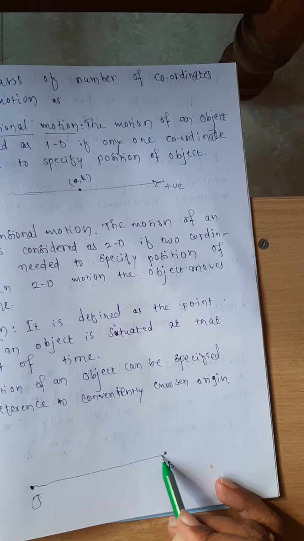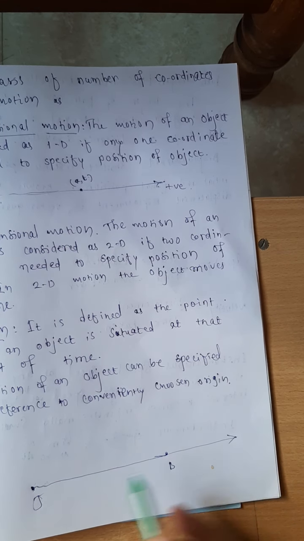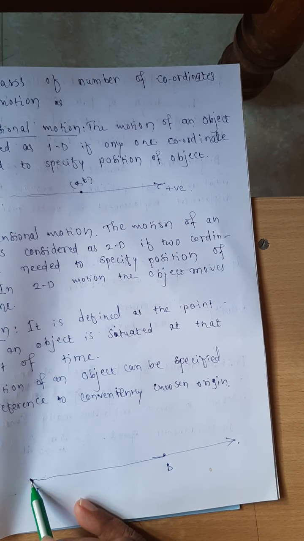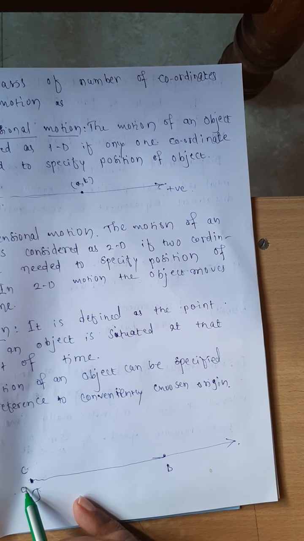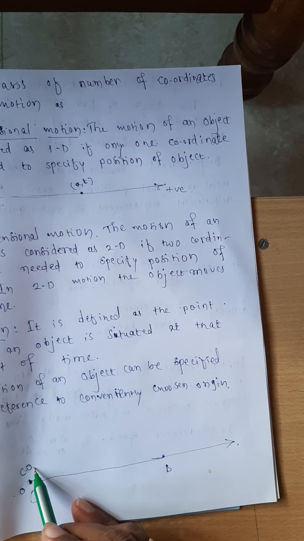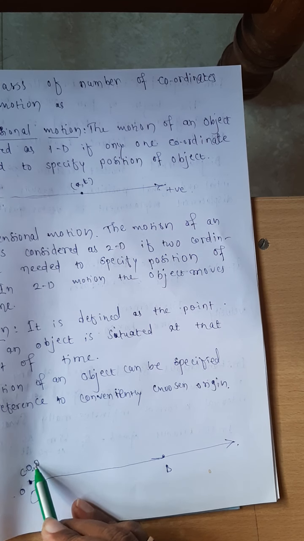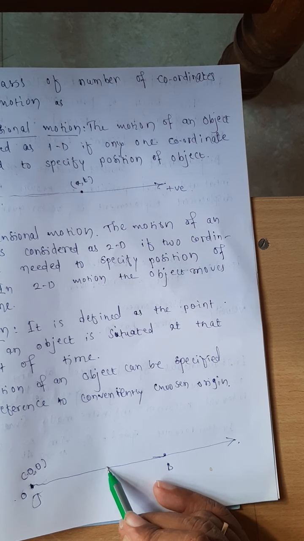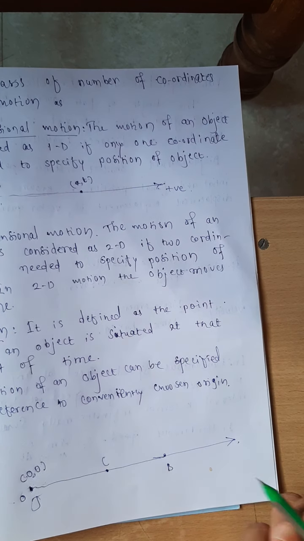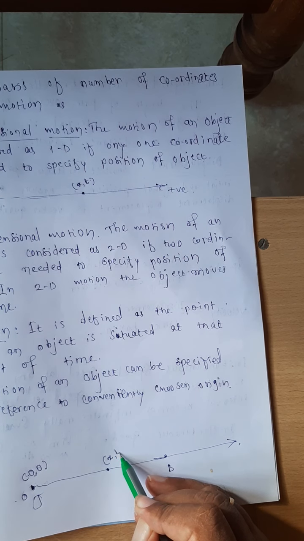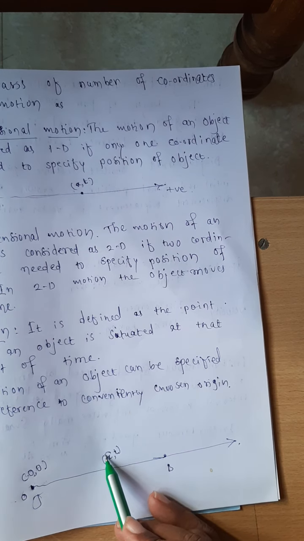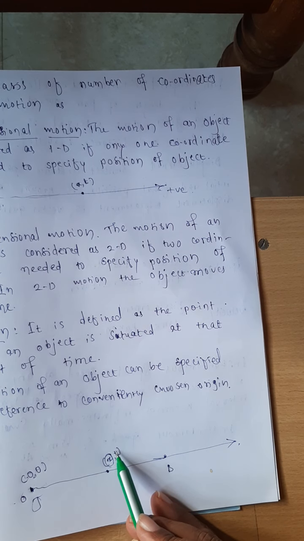If this is my reference axis, with respect to this line, I want to specify the position of that particular object. It has left the Jamkhandi bus stand. Say here, the position of it, I am taking as the origin, that is 0 at time t equal to 0. At any time instant, only one coordinate is needed for me. At this particular instant, what is the value of x with respect to time t? Only one reference x is more than sufficient for me.